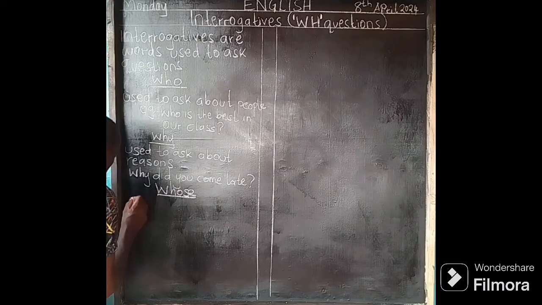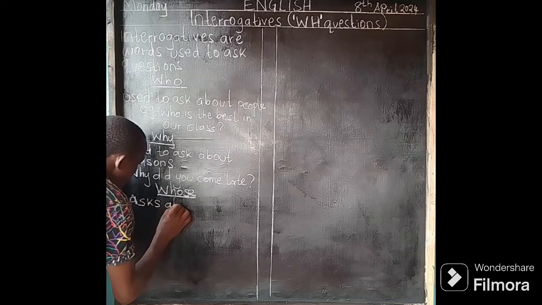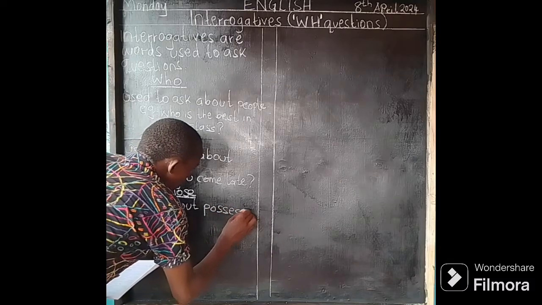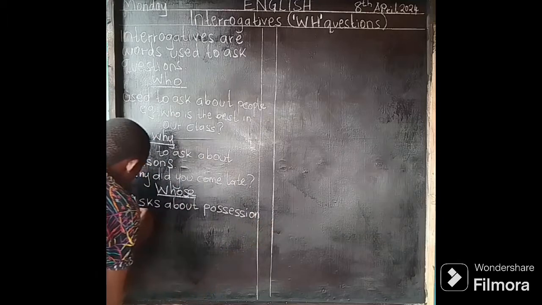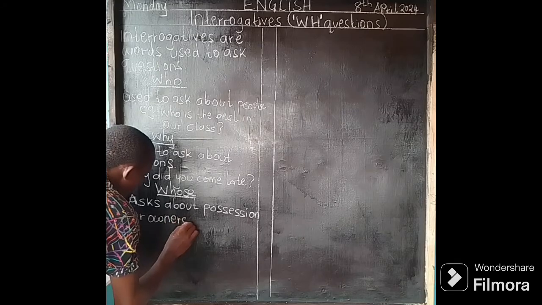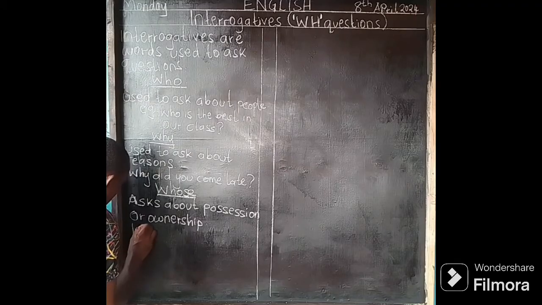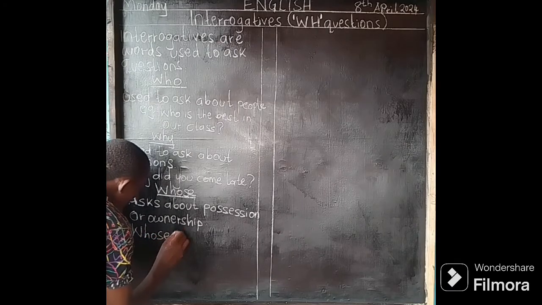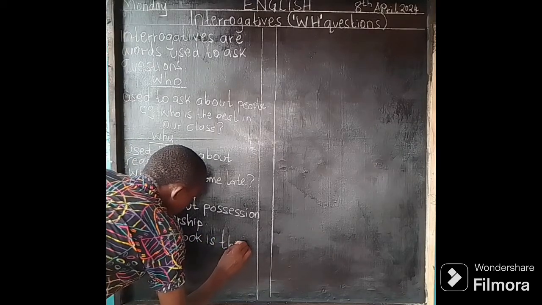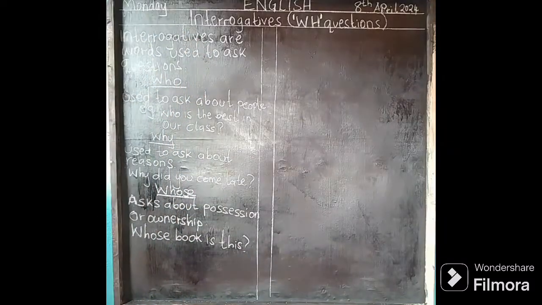So whose asks about possession or ownership. An example can be, whose book is this? Look at this form: whose book is this?